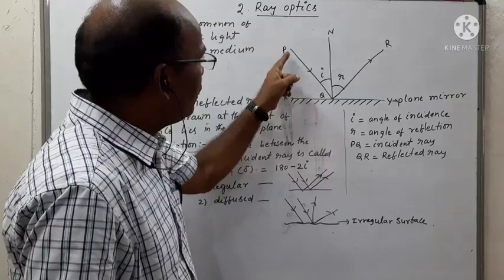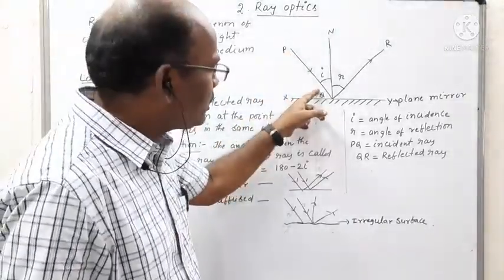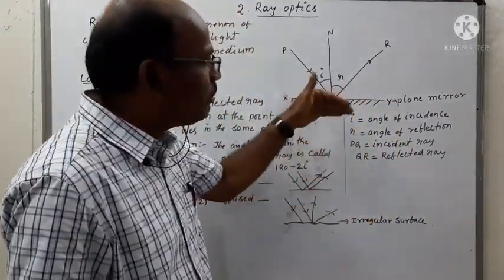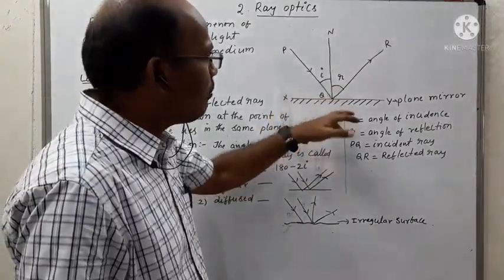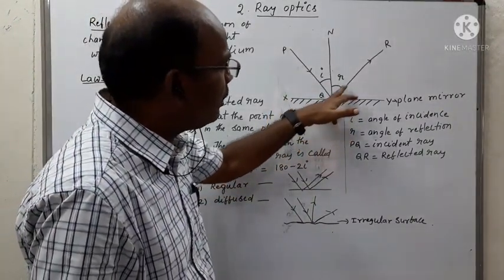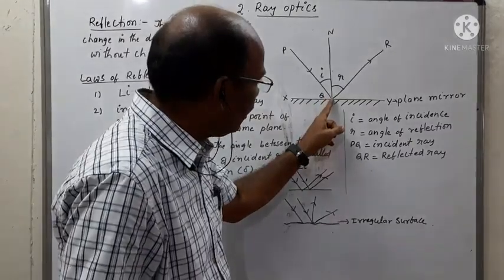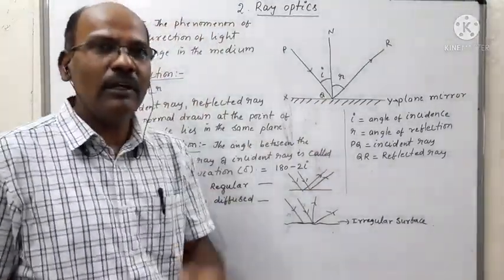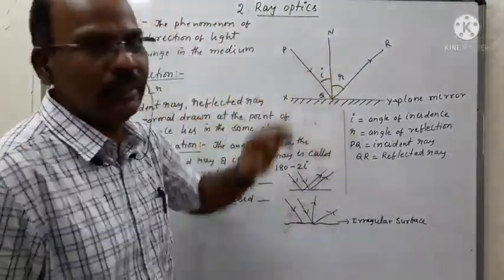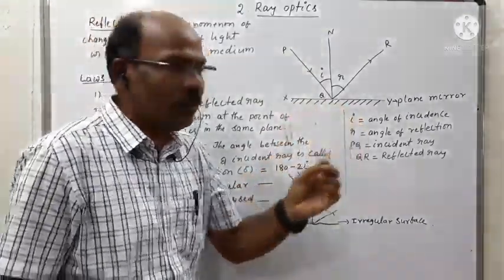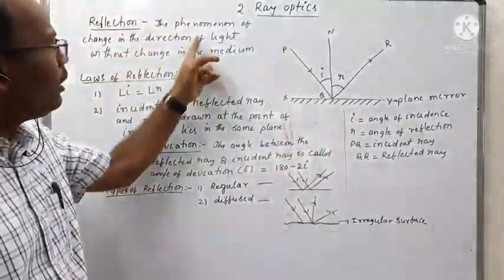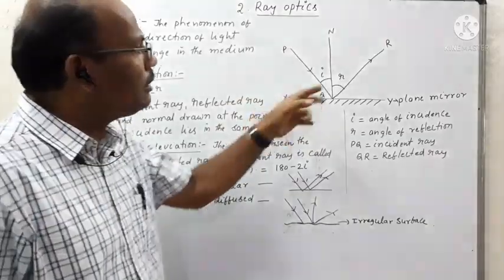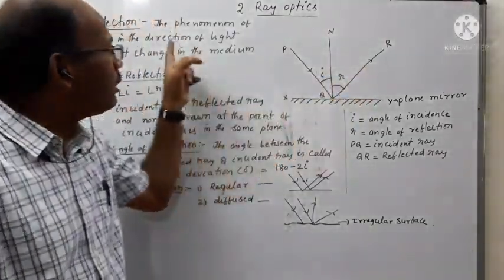If you observe, PQ is the light ray which strikes the glass surface. Some part of light is absorbed by the plane mirror and the remaining part of light is reflected in the same medium in the direction of QR. And NO or NP is the normal drawn at the point of incidence. So based on the diagram, how can we define reflection? The phenomenon of change in the direction of light path without change in the medium is called reflection.